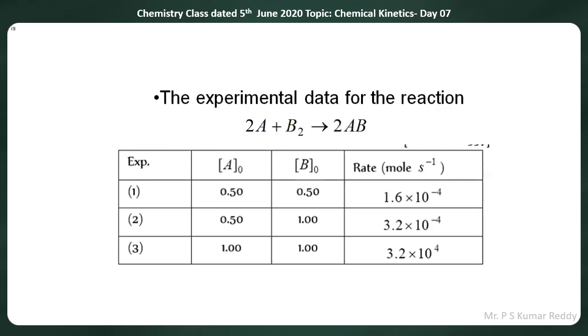Concentration of A is 1, concentration of B is also 1, and rate is 3.2 into 10 to the power of minus 4. They are asking us to calculate the rate law or rate expression.